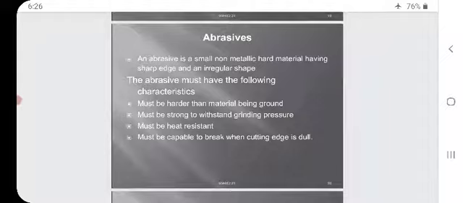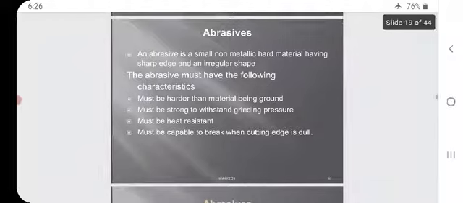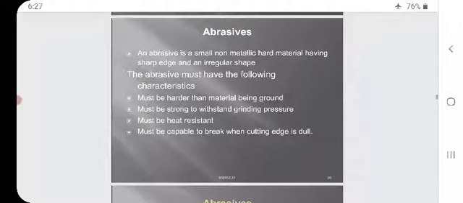The abrasive must have the following characteristics. It must be harder than the material being ground. It must be strong enough to withstand grinding pressure.